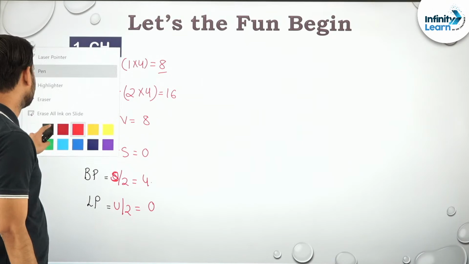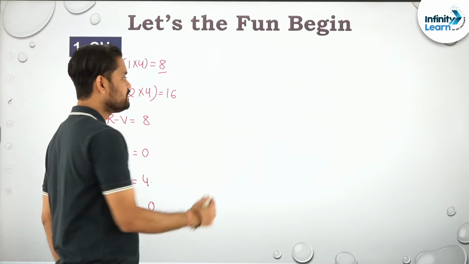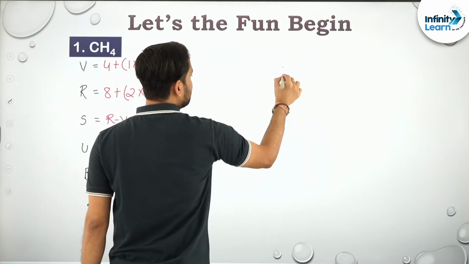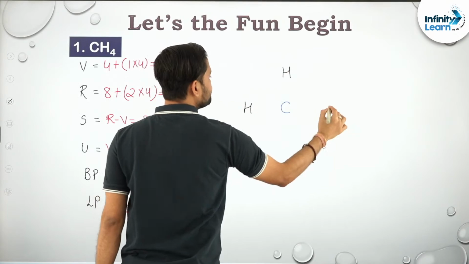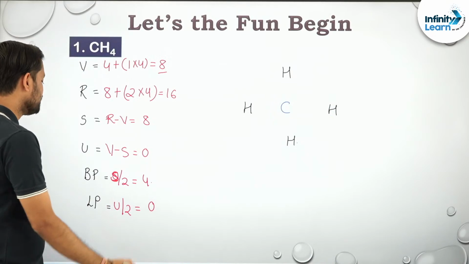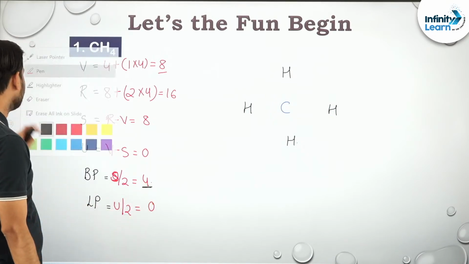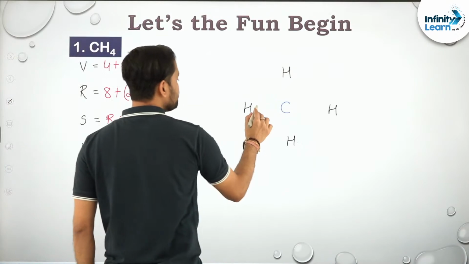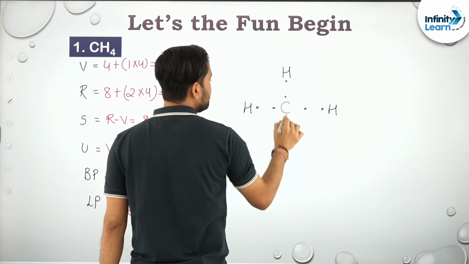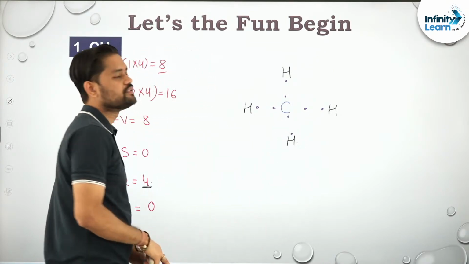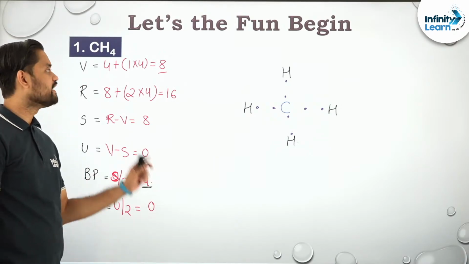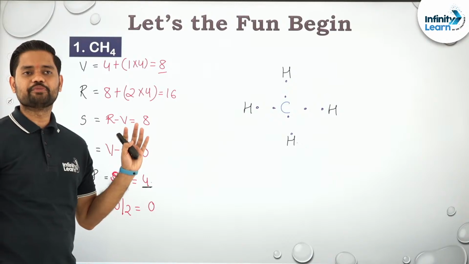Now first step, select the central atom. Here the central atom will be carbon. Second step, write a symmetrical structure. Hydrogen, hydrogen, hydrogen, hydrogen. How many bond pair electrons are there? 4 bond pair electrons. So can we place bond pair electrons like this? See, 1, 2, 3, 4. So this is the structure, right? This is what? The structure. Clear? समझ में आया guys? I hope you have understood this VRSU technique as well, right?